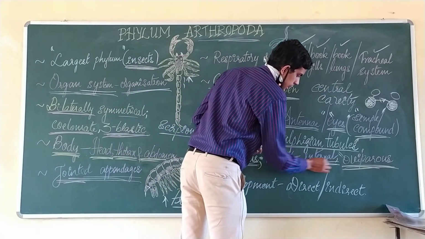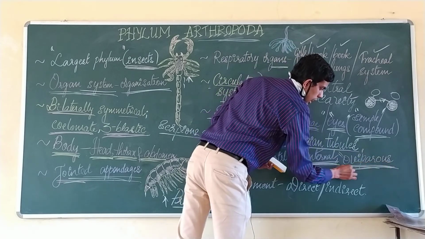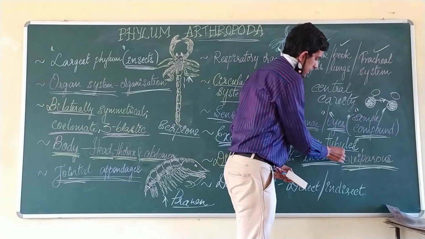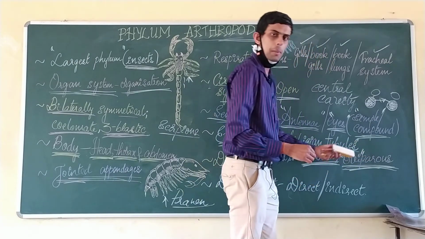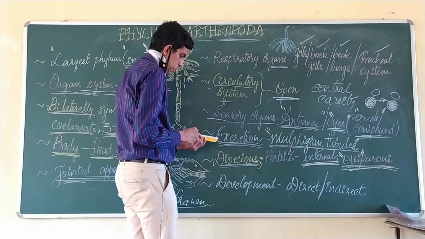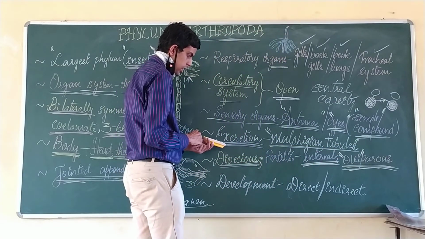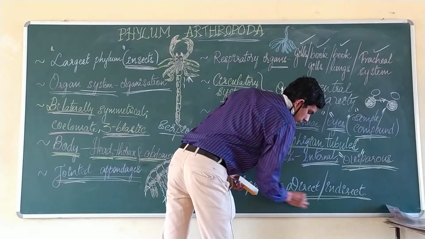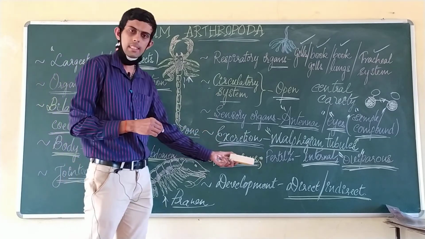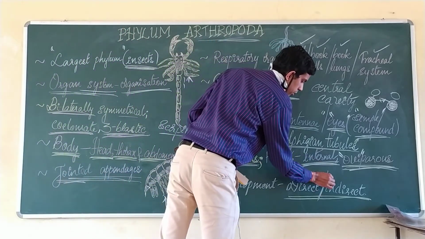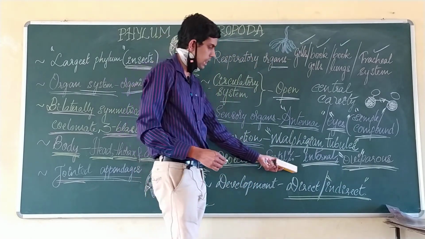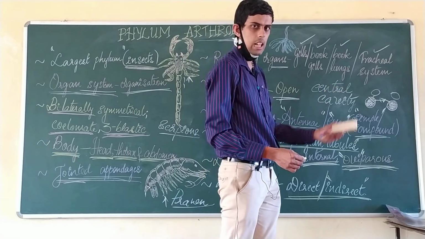The fertilization is internal, and they have the specialized phenomenon that they lay their eggs as a means of reproduction, right? And here the development may be direct or indirect. For example, in the case of moths or butterflies, you find an indirect type of development, where there is an intermediate larva between the egg and the adult.